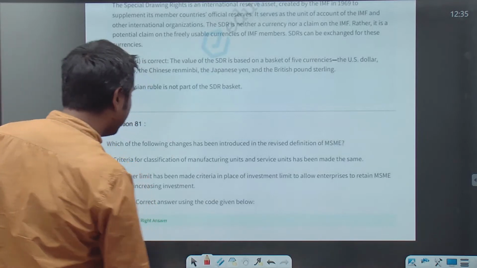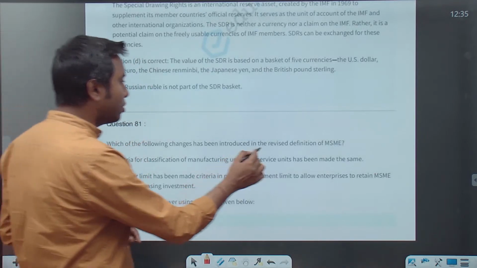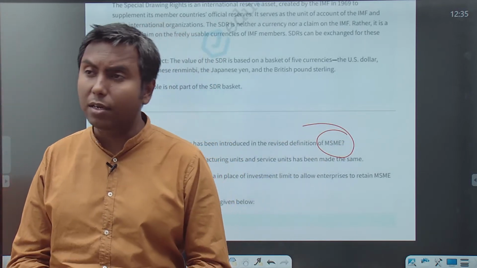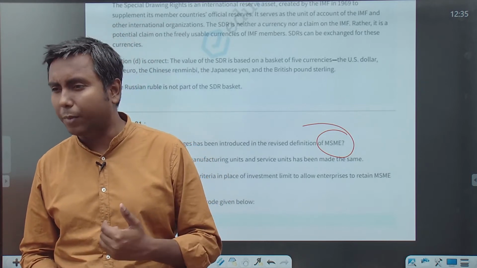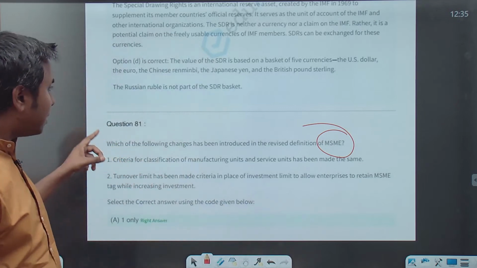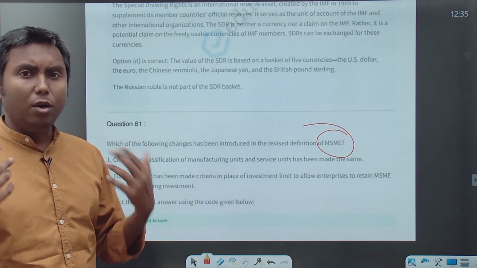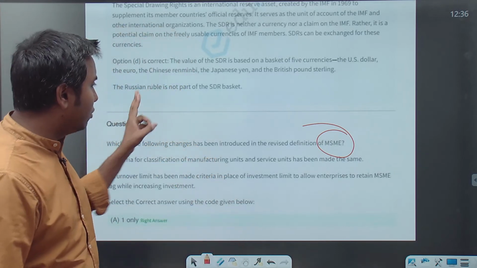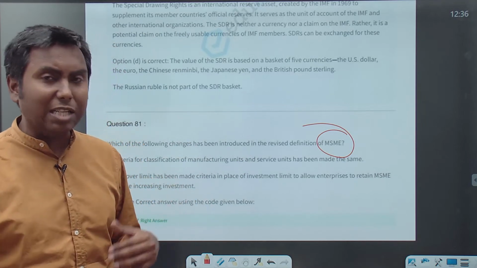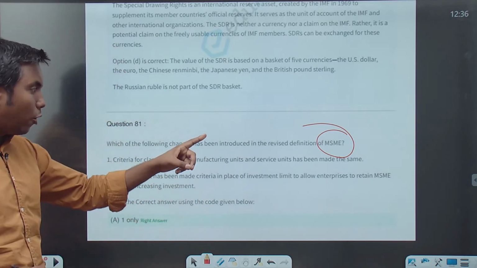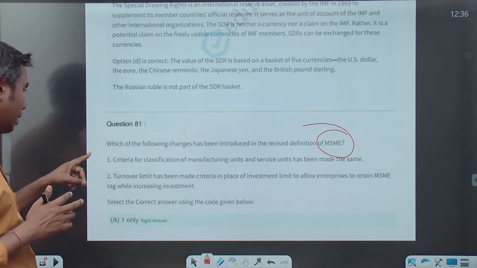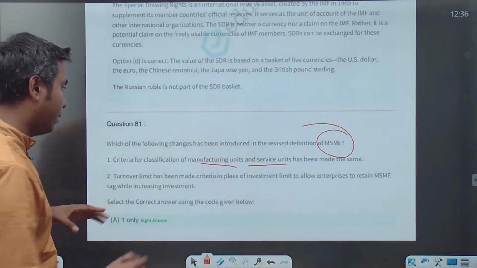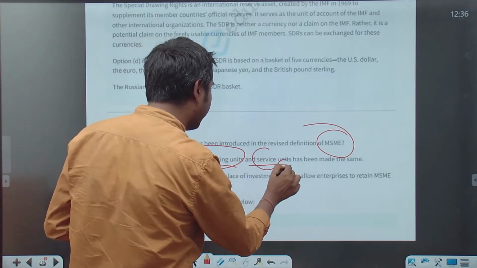Which of the following changes have been introduced in the revised definition of MSME? As part of a measure to promote and support MSMEs during the pandemic, as part of the Atmanirbhar Bharat Abhiyan, the government has changed the definition of MSME. This you know. Now let's say first: the criteria for classification of manufacturing units and services units have been made the same.